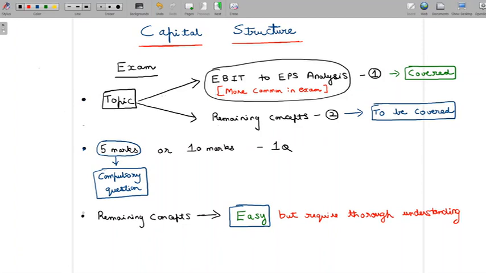But for some reason, if you do not know a concept, or if you're stuck somewhere in between, or if you miss looking at that concept, then a question in the exam is no way guessable by you. You cannot go around guessing in any way. So from that perspective, that question in the exam would become very difficult for you. So I would not call this a difficult topic as such. I would call this an easy topic, but I would immediately modify it by saying it is easy, but it requires a thorough understanding.